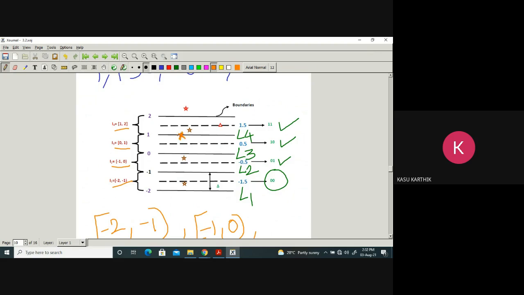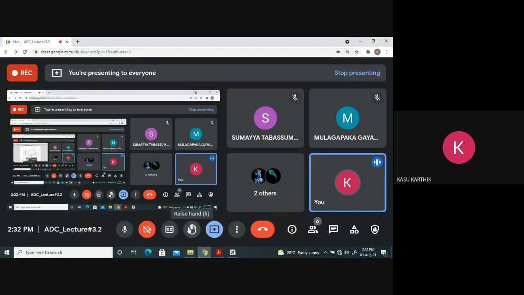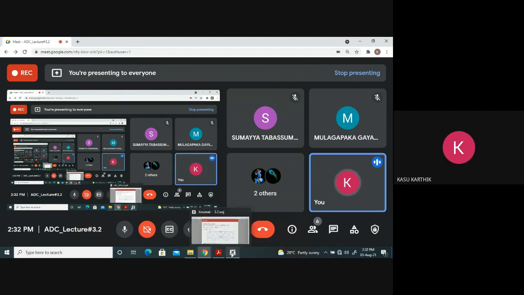So it belongs to which interval? Anyone? Please answer me.